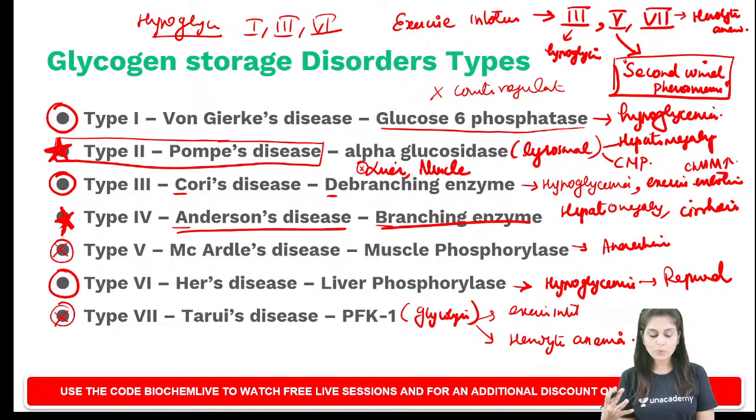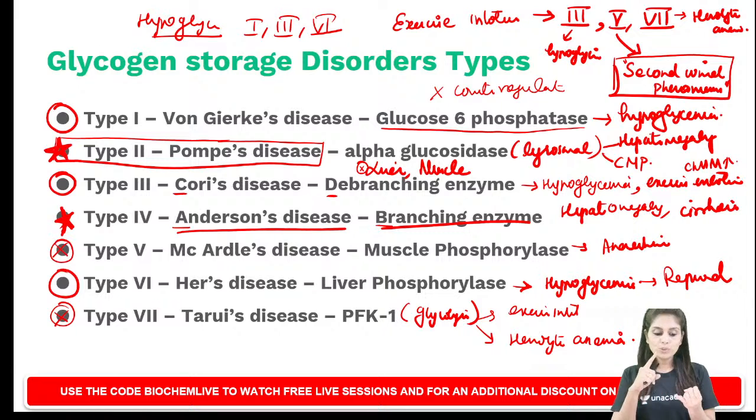Clear? So this is how you can group these glycogen storage disorders and memorize them. Okay, I'm going to repeat it, not entirely. How do we categorize glycogen storage disorders? The first group would present as hypoglycemia. The second group, those which present as exercise intolerance. The third group, those which do not present with either. Now what are the hypoglycemic glycogen storage disorders? It is type 1, type 3 and type 6.